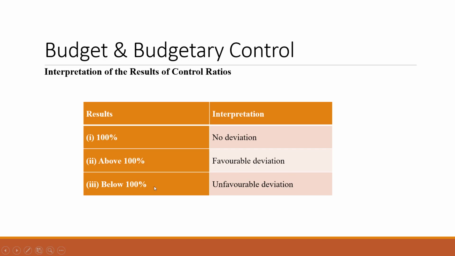And if it is below 100%, then it is an unfavorable deviation. That means there are large differences between them, and so this deviation will not be accepted by the business. This interpretation of results is very important while calculating the control ratios, because after calculating, you have to show whether the ratios are favorable or not for the organization.